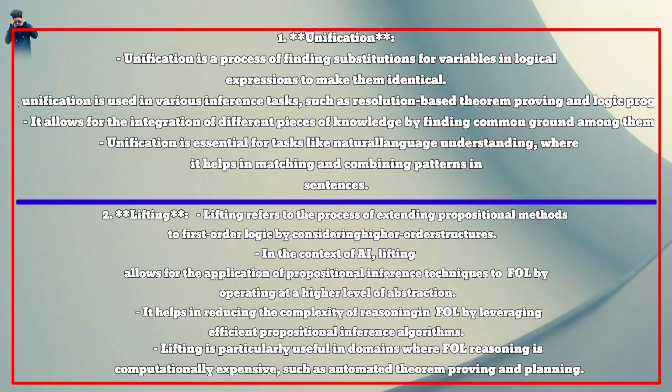Inference in first-order logic, FOL, involves several techniques, including unification and lifting, which are commonly used in artificial intelligence. 1. Unification. Unification is a process of finding substitutions for variables in logical expressions to make them identical. In FOL, unification is used in various inference tasks, such as resolution-based theorem proving and logic programming.